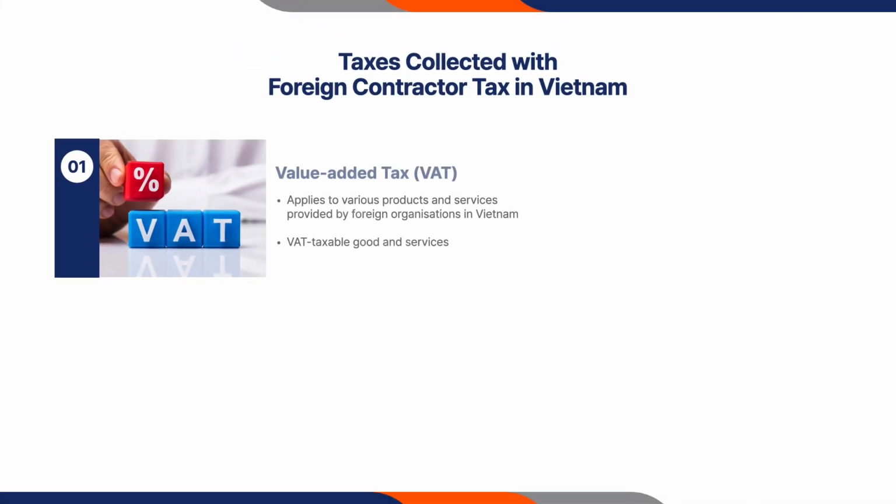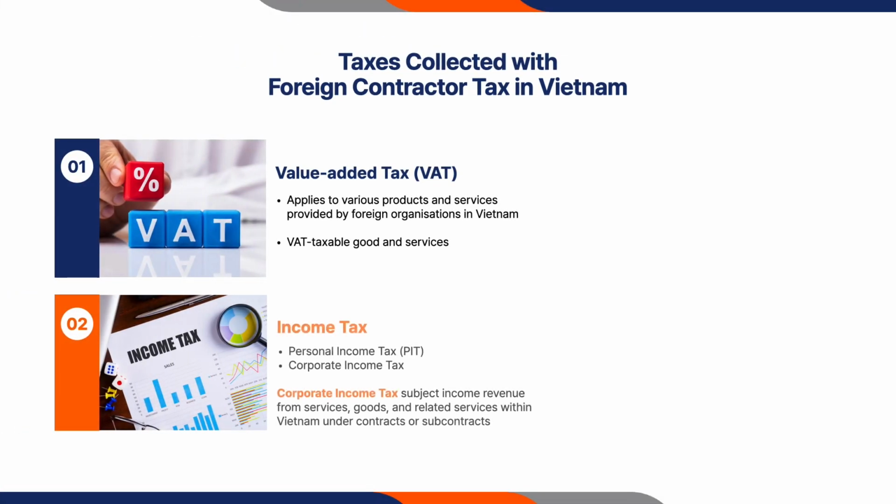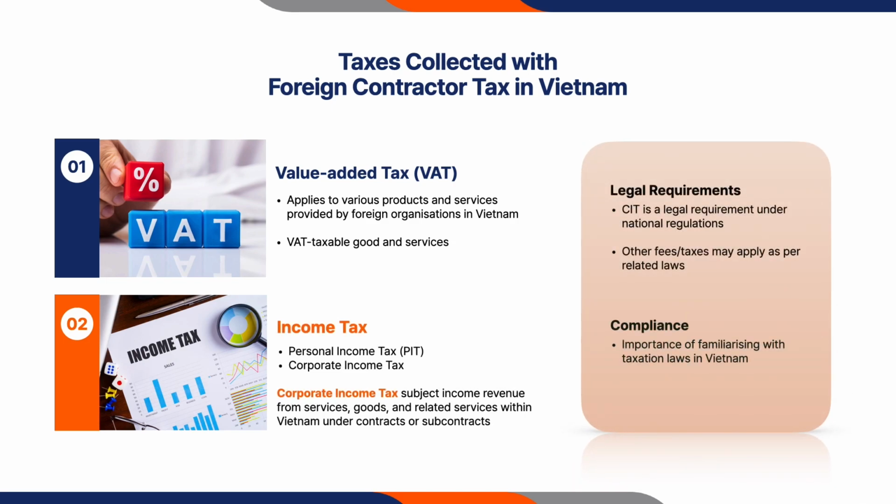What kind of taxes are collected when paying foreign contractor tax in Vietnam? Foreign contractor taxes are of two kinds: value-added tax and income tax. Various products and services are subject to value-added tax. For instance, foreign organizations provide several services and goods in Vietnam that are VAT taxable. Additionally, foreign organizations may be required to pay one of two income taxes: personal income tax and corporate income tax.